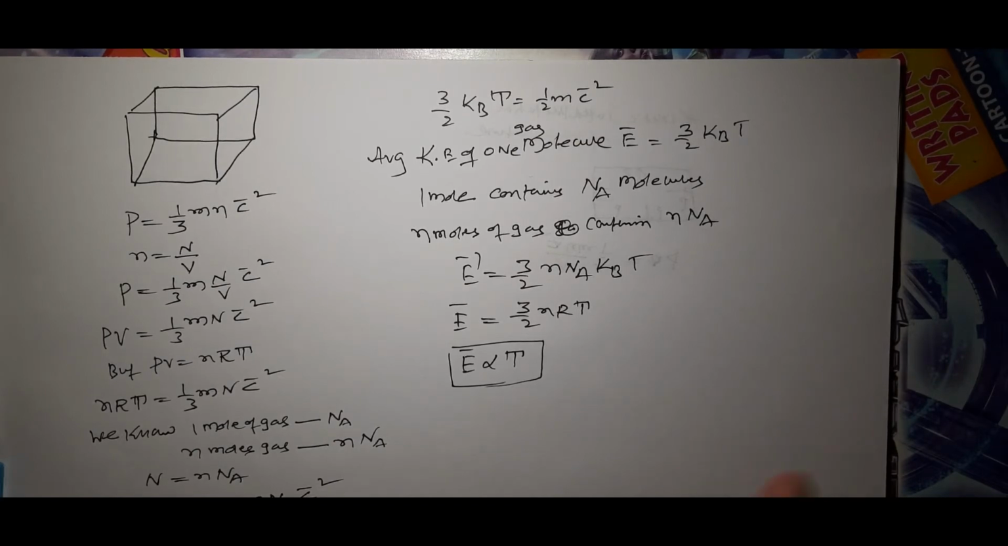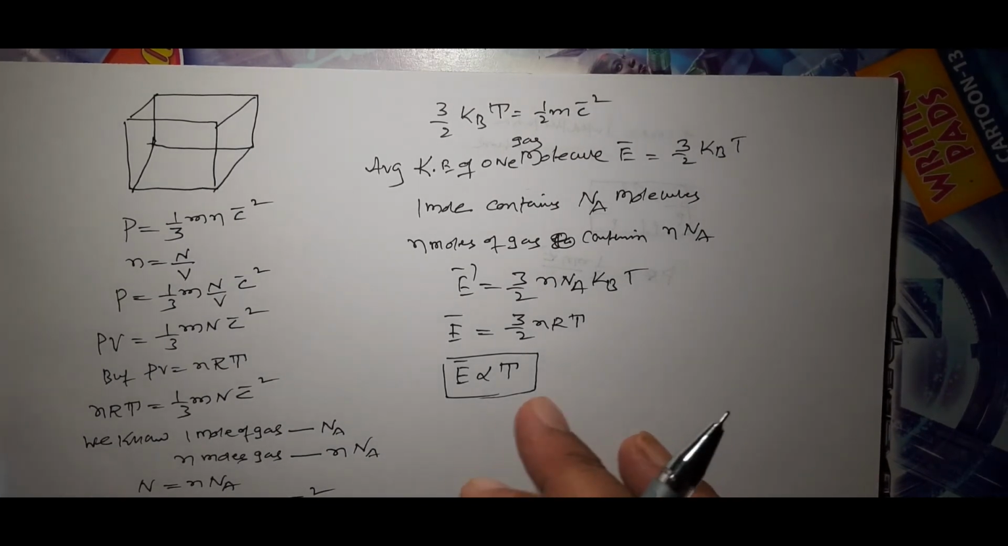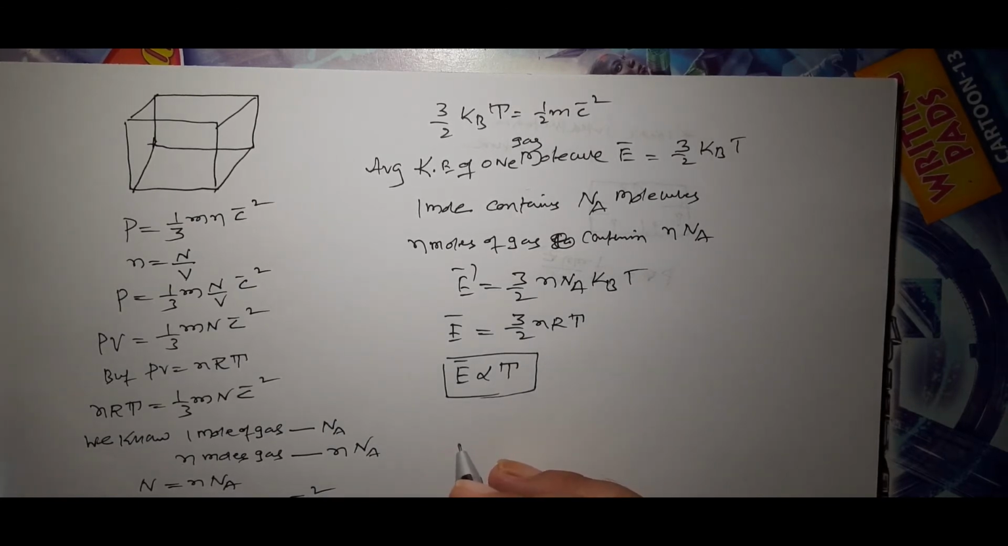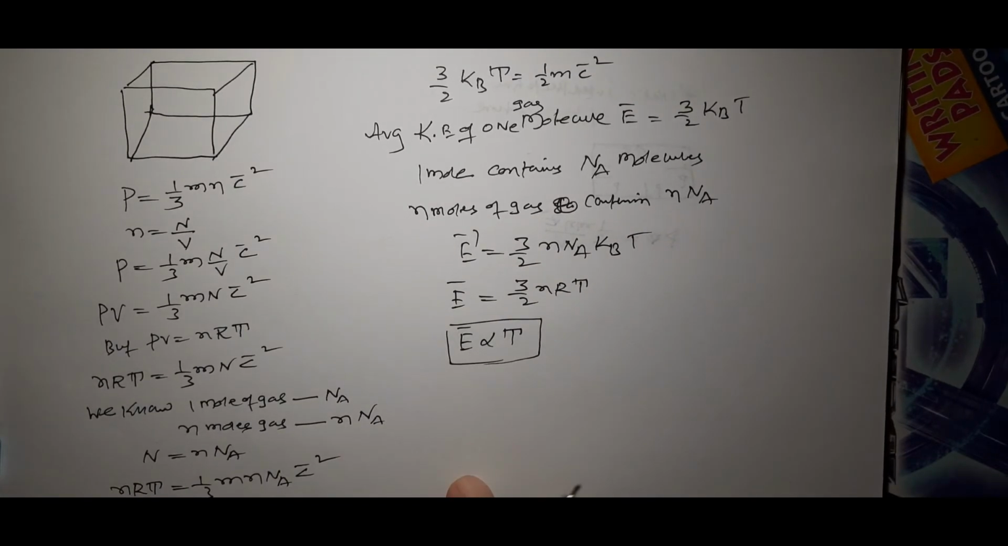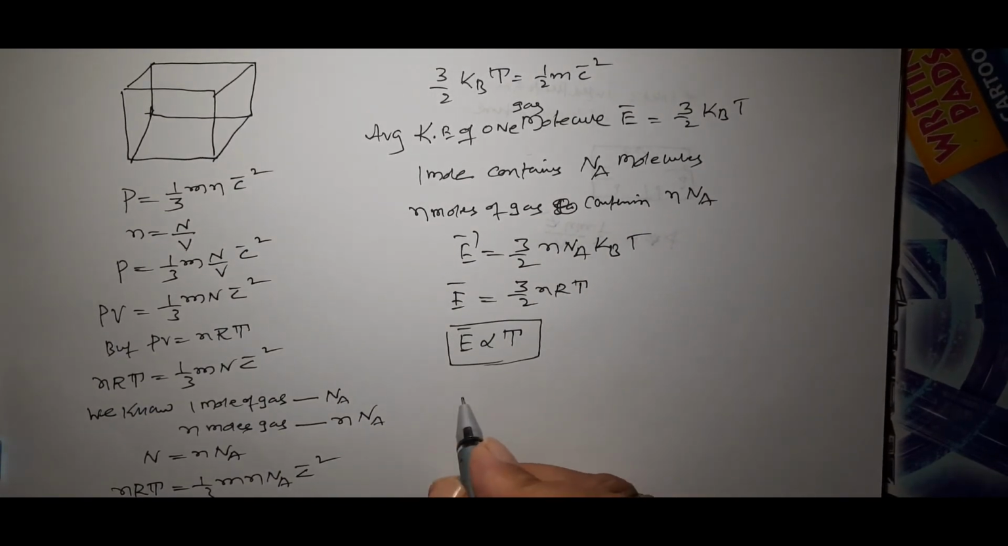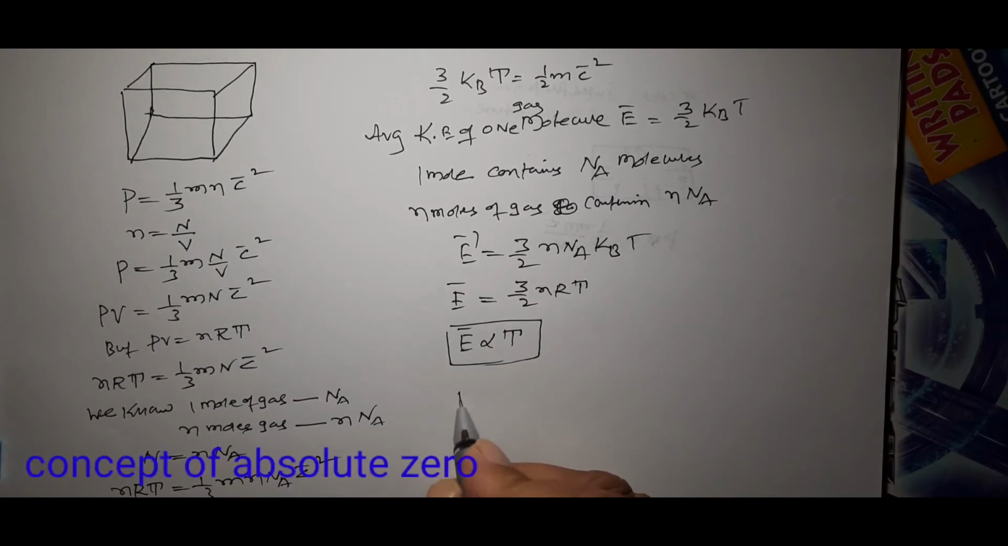Now, this E bar is directly proportional to T. That means whenever the temperature increases, molecular speed also increases. So, this is about the kinetic interpretation of temperature. Now, based on this, we define absolute zero. Here we write half of m into C bar square is equal to 3 by 2 kBT.